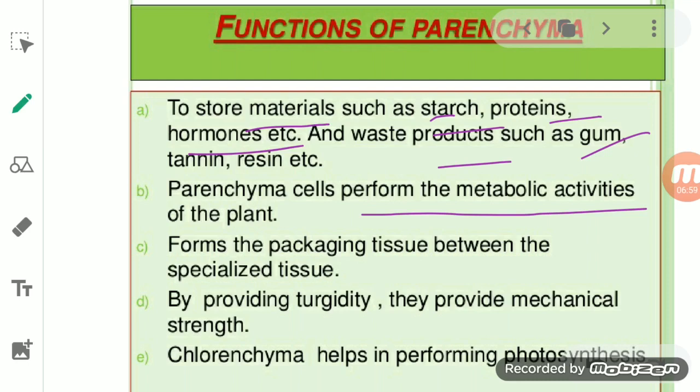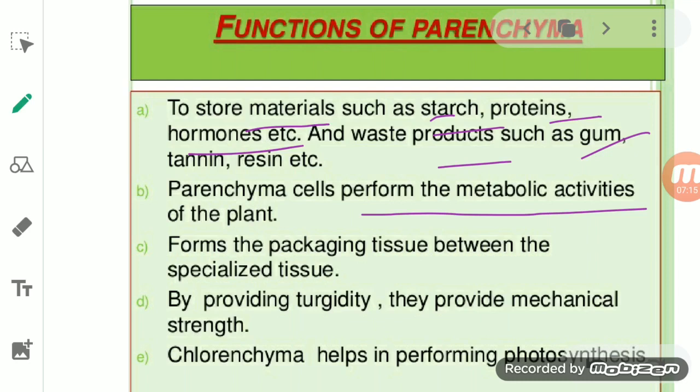That's why we can say that these parenchymatous tissues are living tissues, because the exchange of material and other metabolic activities can take place in it very easily.